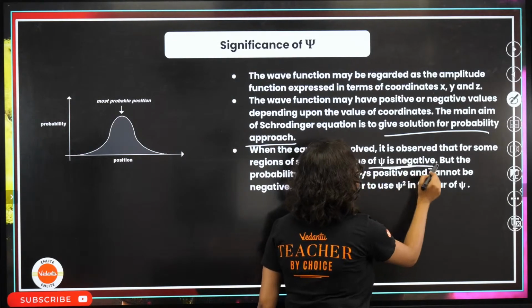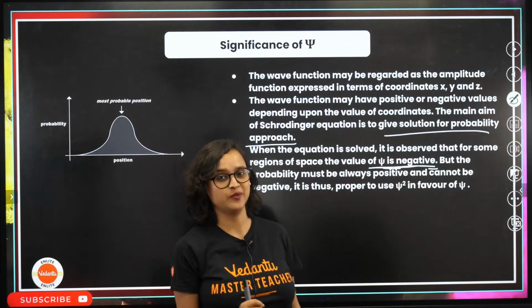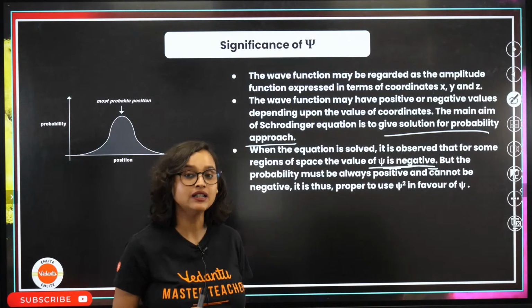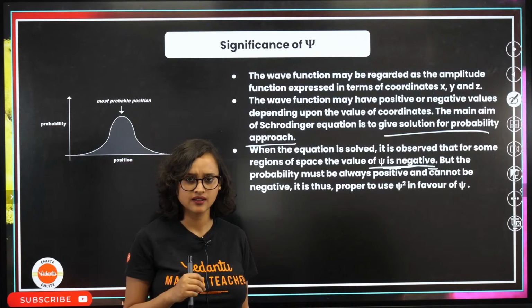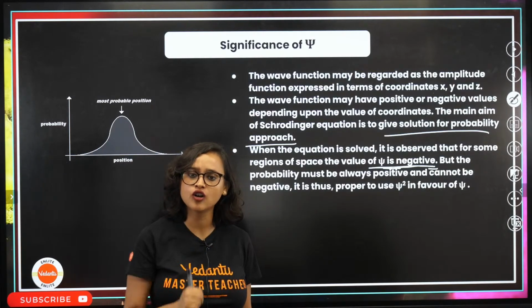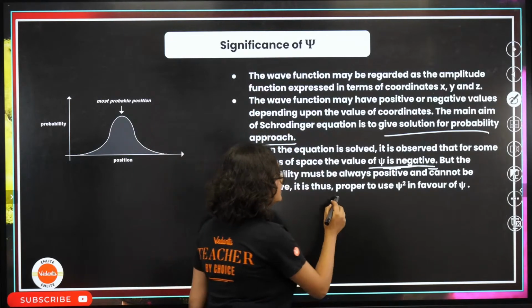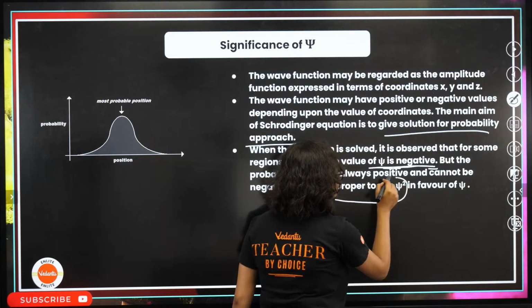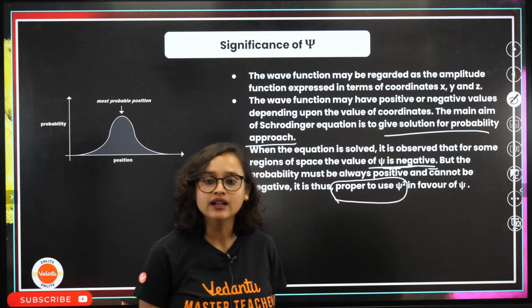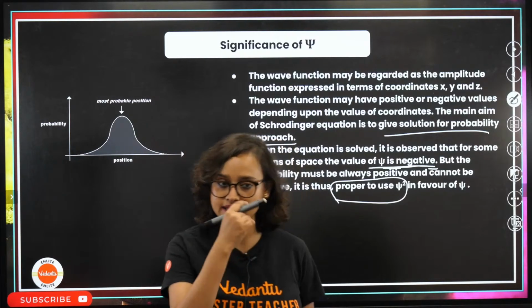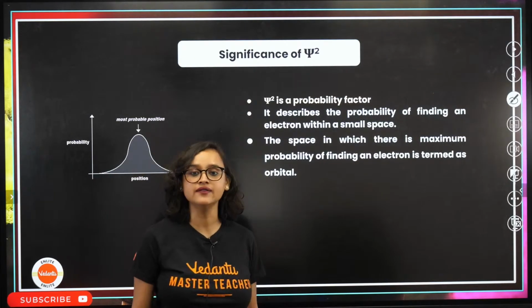But probability must always be positive, it cannot be negative. That's why it is proper to use psi square in favor of psi. Probability has to be positive, but the psi value can be negative as well.